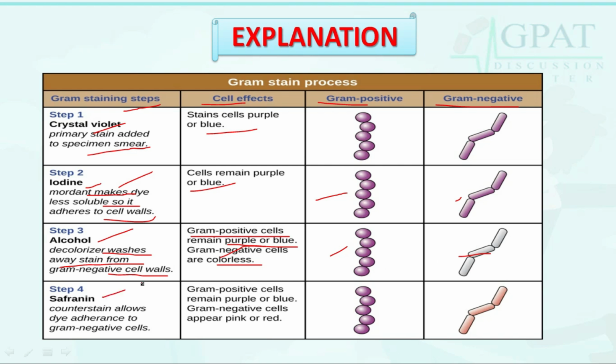In step 4, safranin, used as a counterstain, allows dye adherence to Gram negative cells. So the effect is that Gram positive cells remain purple or blue and Gram negative cells appear pink or red. So it's all about the Gram stain process. Students, don't get confused about Gram negative or Gram positive and their steps. So it's all about this question.